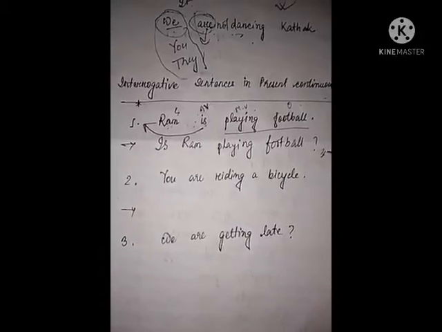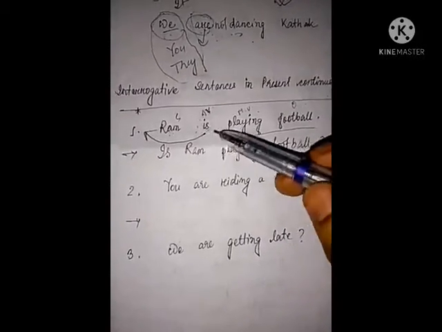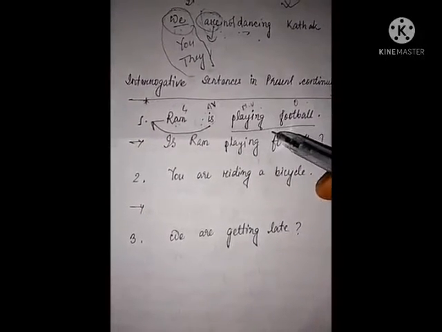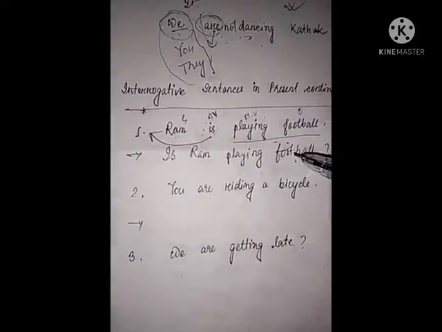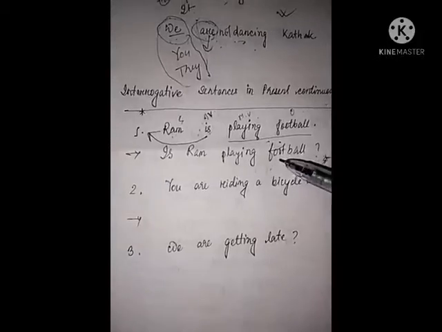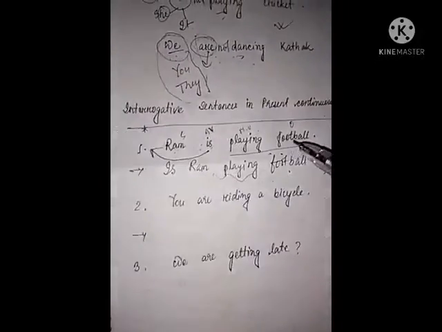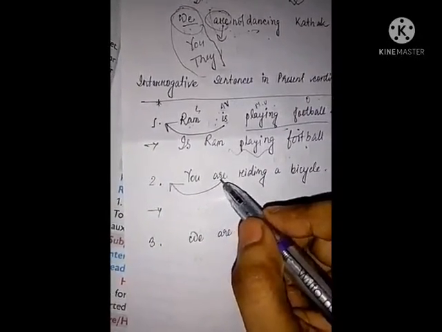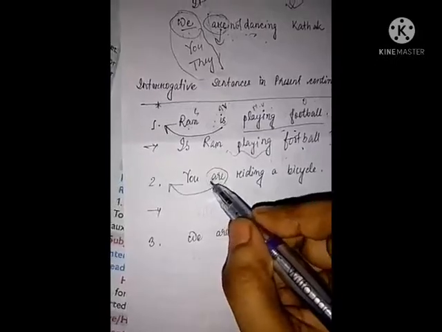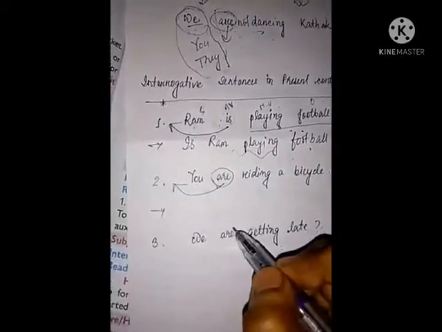And the interrogative mark is very important. You have to give the question mark. Ram is playing football. Rame football kheli ase. Is Ram playing football? Rame football kheli ase ne? So we have made this interrogative sentence. Here the same strategy: you have to move the auxiliary verb before the subject.